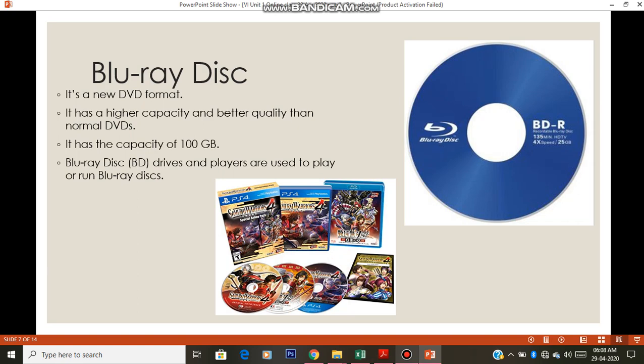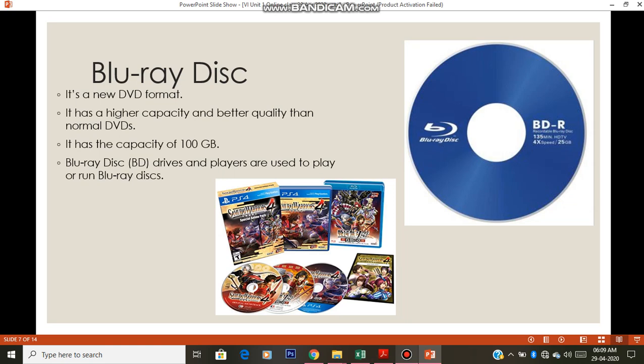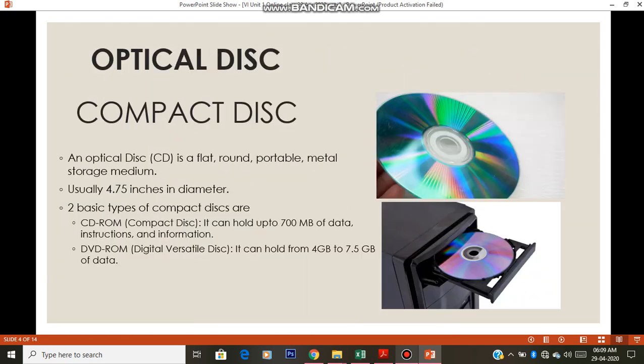Okay, you might have played many kinds of shooting games and all, right? So those kinds of higher end games, high definition 3D games, all these things can be saved on the Blu-ray disc. Mainly for gaming it is used. Okay, this is what Blu-ray discs are. So these were the different types of optical discs.